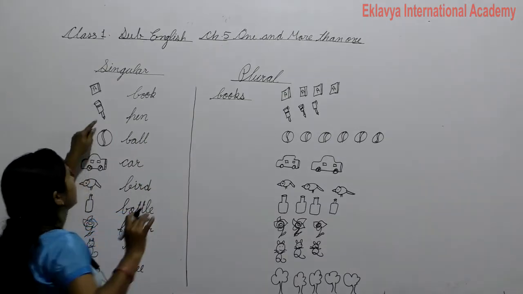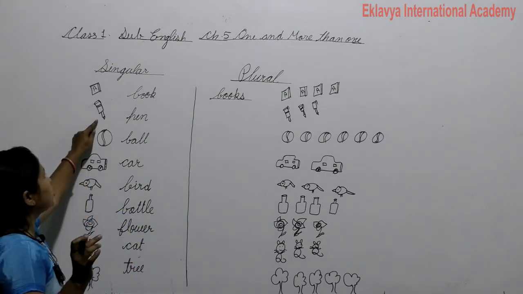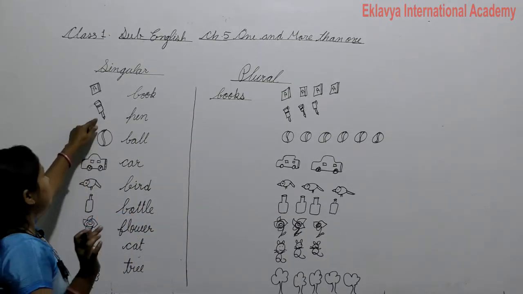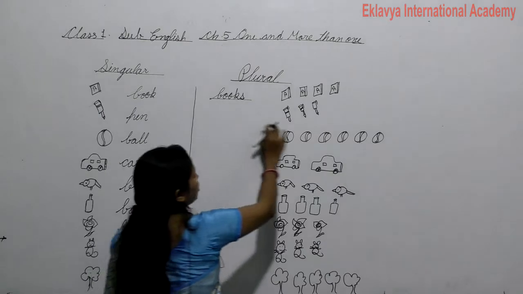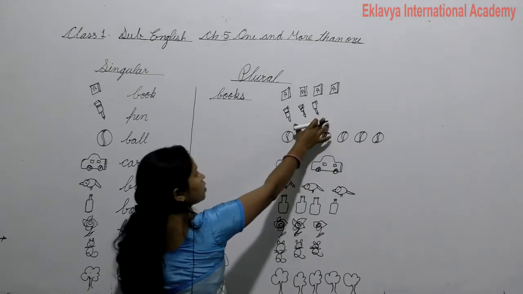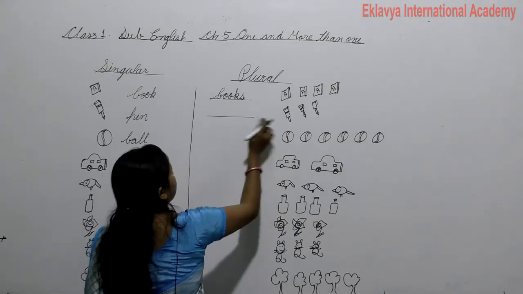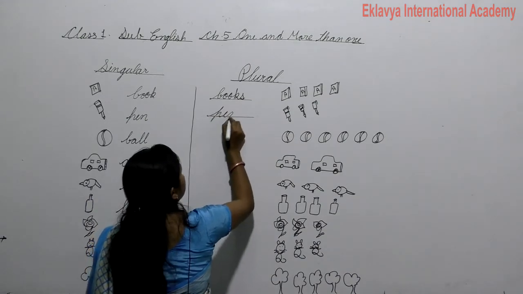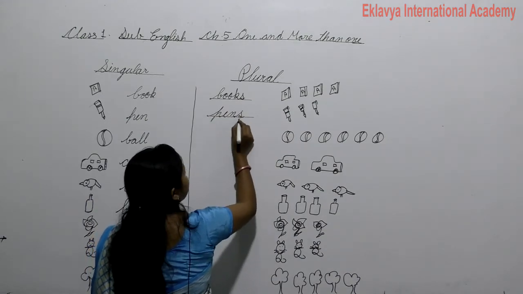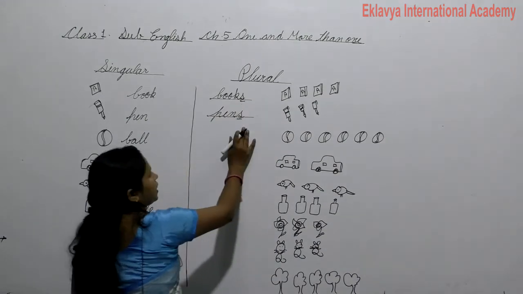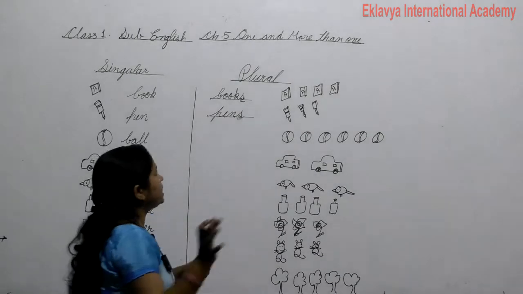And next is pen. When we talk of one, it is singular, and when we talk of more than one, it is plural. Then pens, adding s. Got it?